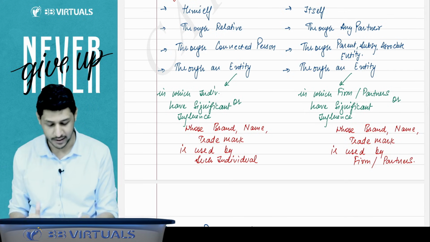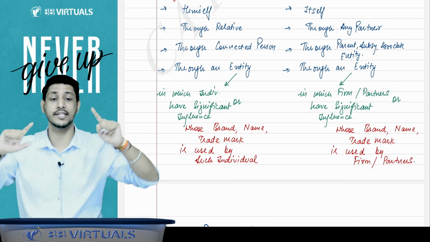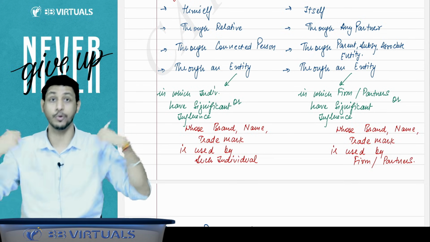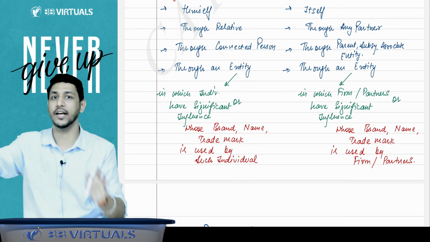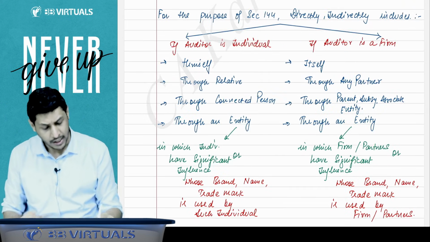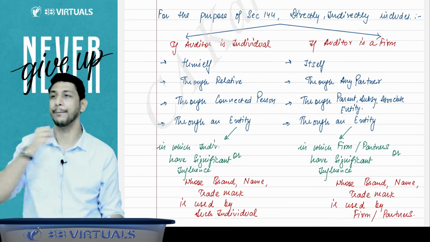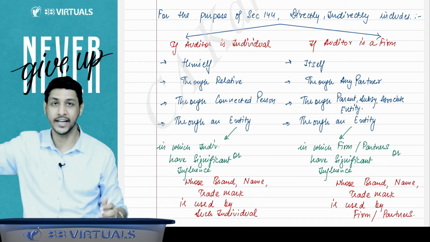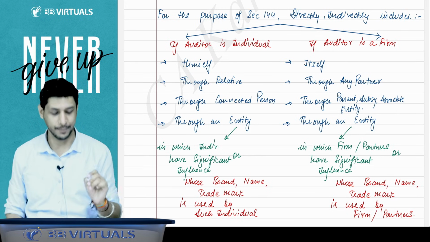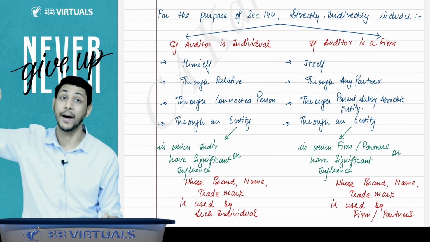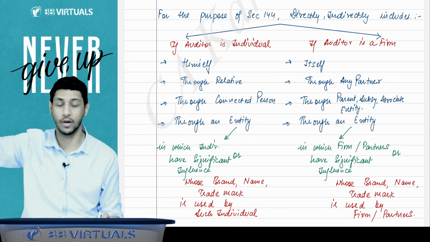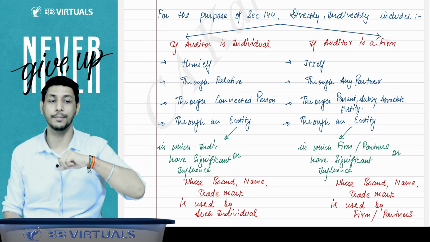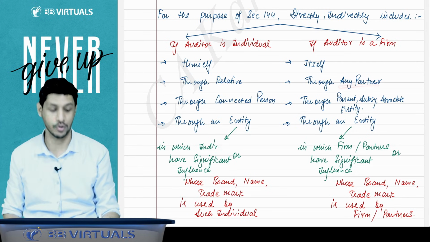Sir, which entity? The entity in which I have significant influence, or the entity whose brand name or trade name I am using. Through that entity, I cannot provide the services. Suppose the auditor is a firm, for example, the company is desirous to appoint Deloitte as an auditor, then Deloitte itself cannot provide these services to the company. Any partner of Deloitte is also not allowed to provide that service to the company in his individual capacity.